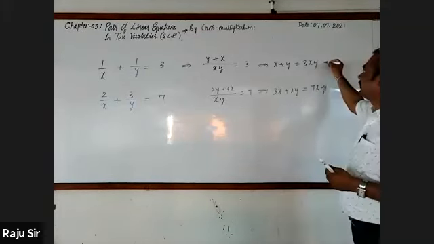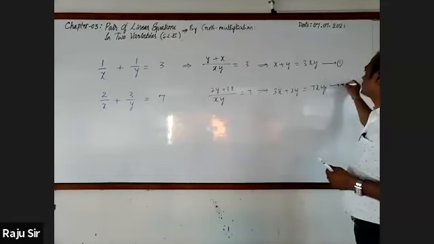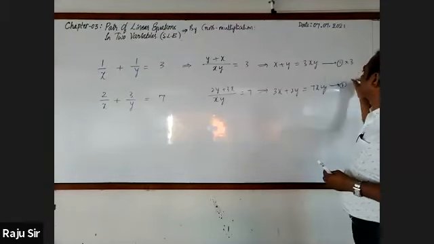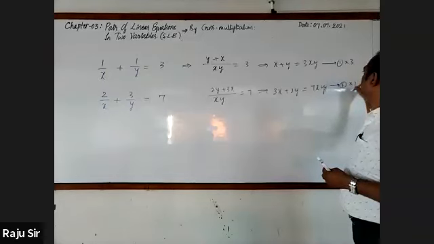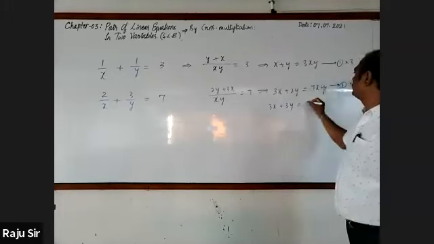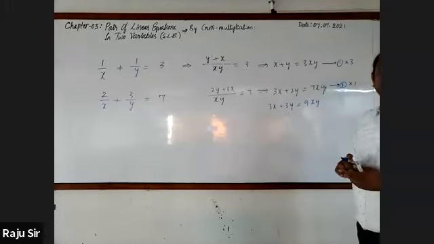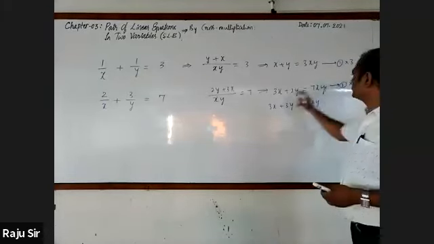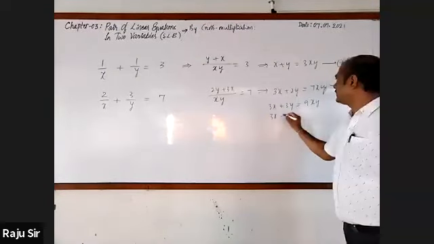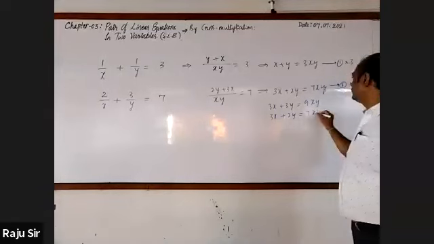Elimination method we can. I take this as equation 1 and this as 2. Let us multiply this by 3. This will be 3x plus 3y is equal to 9xy. Then this is 3x plus 2y is equal to 7xy.